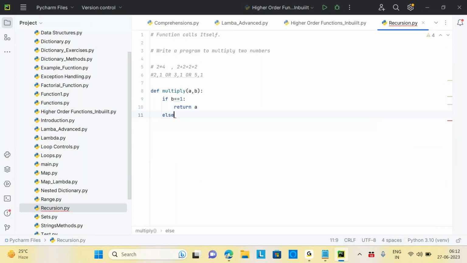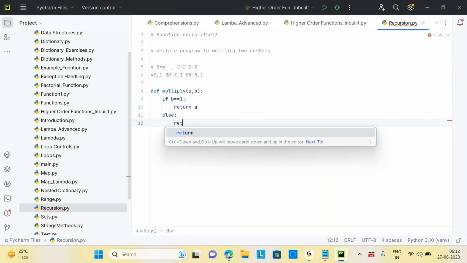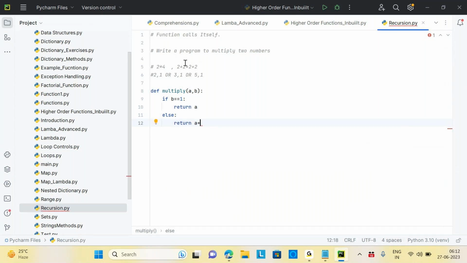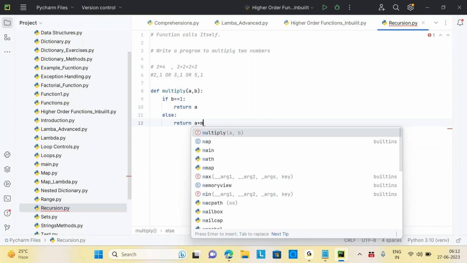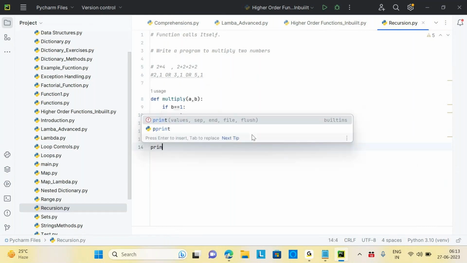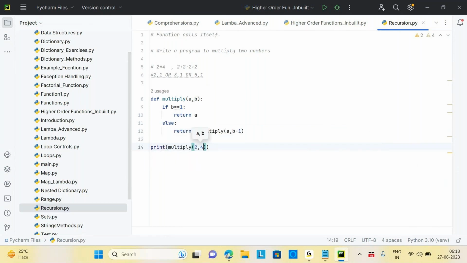Else what do I need to do here? I need to return A plus. As I told you, it should be 2 into 4, so 2 plus 2 plus 2 plus 2. So here I want to call this function, multiply, another time. So function calls itself only. So I will say multiply again, A comma B minus 1. Let's see the logic and try to print the state. So here let's check the print, multiply, let's check 2 comma 4.